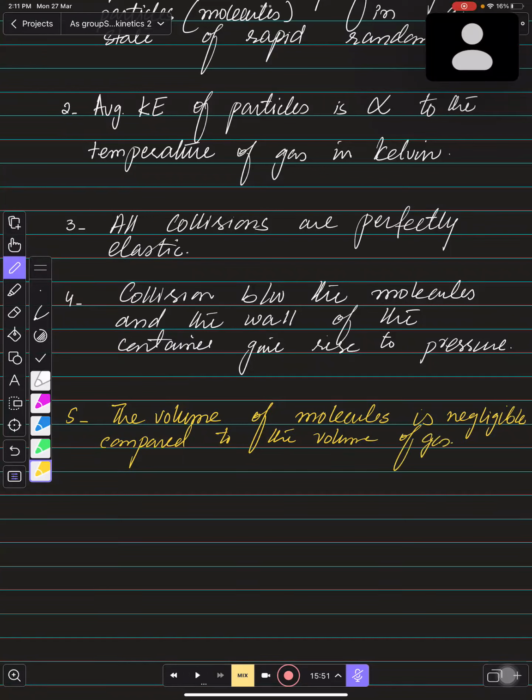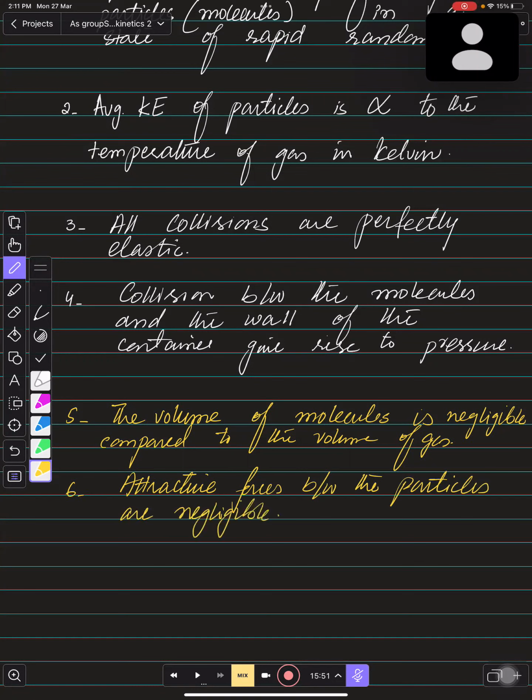And one more you need to keep remember is that attractive forces between particles are also negligible. You need to keep remember this one as well. Attractive forces between the particles are negligible. ये भी आपके पास क्या होती हैं? Negligible.